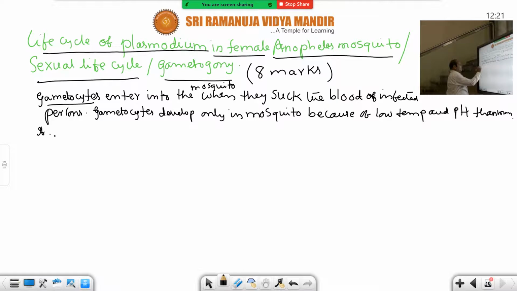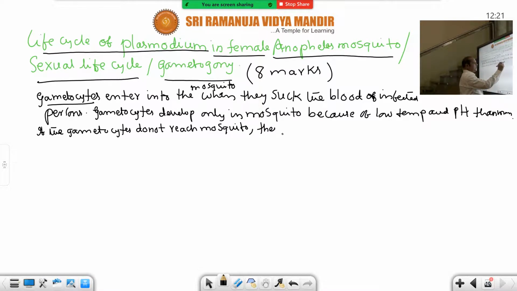So if the gametocytes do not reach the mosquito, already we have written this point, they degenerate within a week. So they must reach the main host.